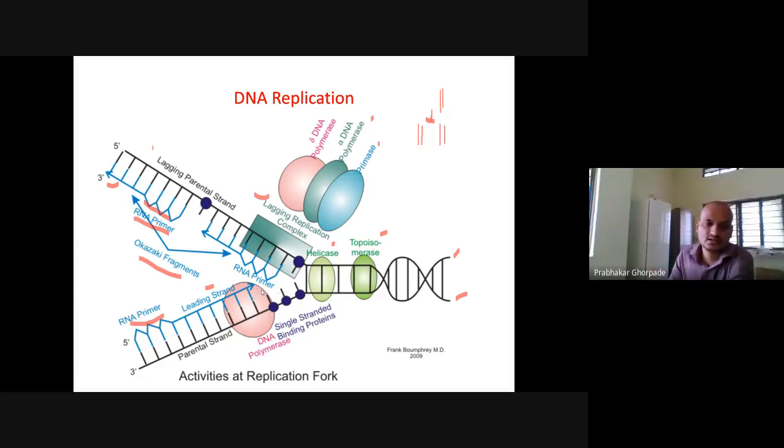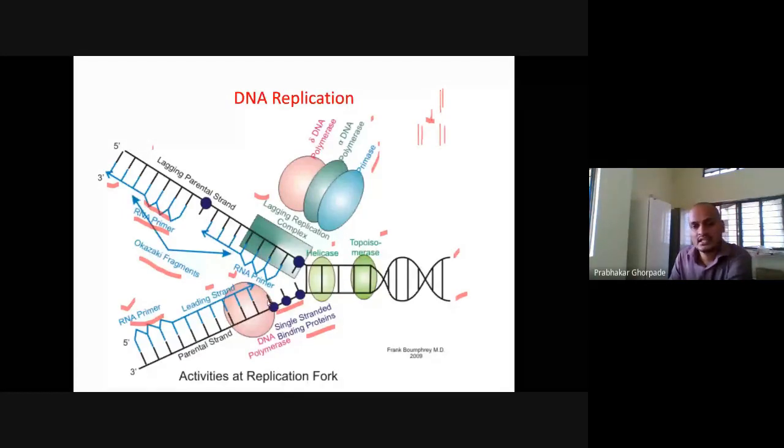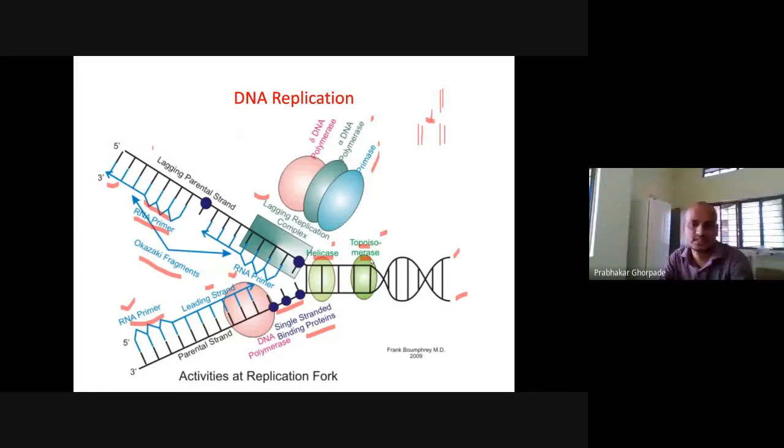Once DNA is uncoiled, many times single stranded binding proteins bind to this DNA here. Primase's function is to make the RNA primer. DNA polymerase's function is to add deoxyribonucleotides as complementary bases to the single-stranded DNA. DNA helicase's function is to uncoil the DNA, and topoisomerase's function is to reduce the supercoiling. So this is the overall process of DNA replication.